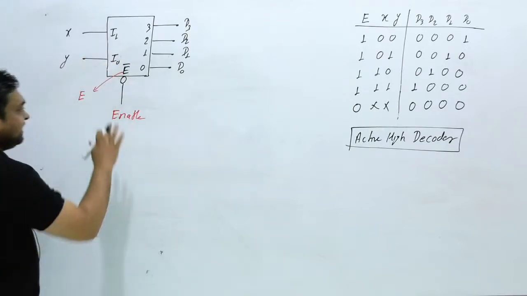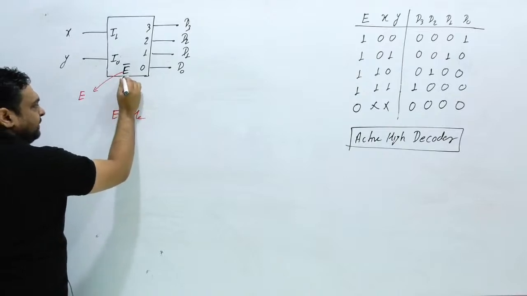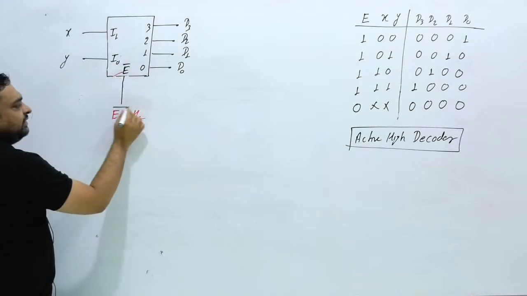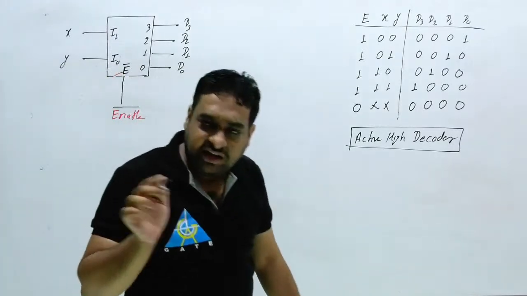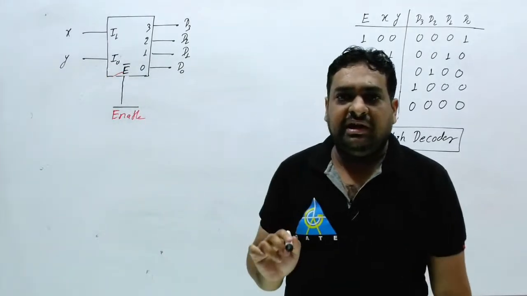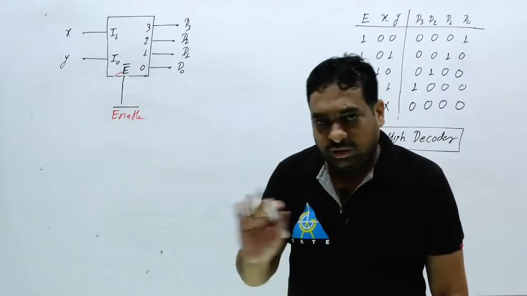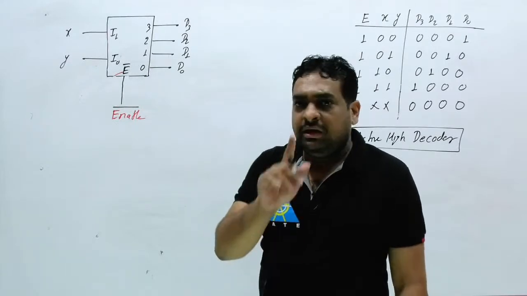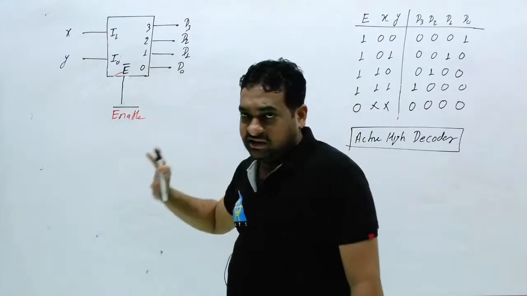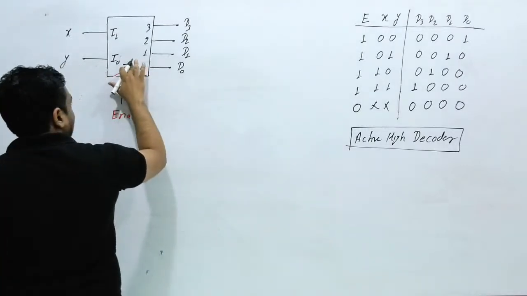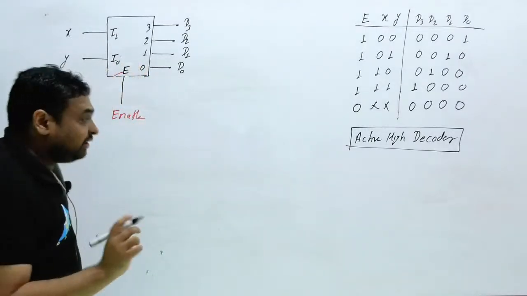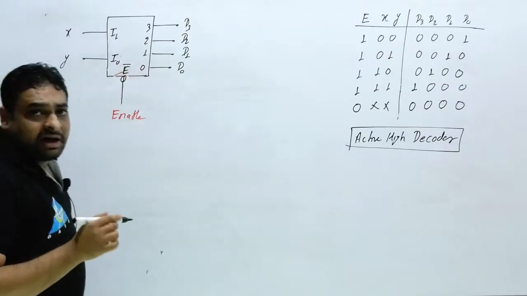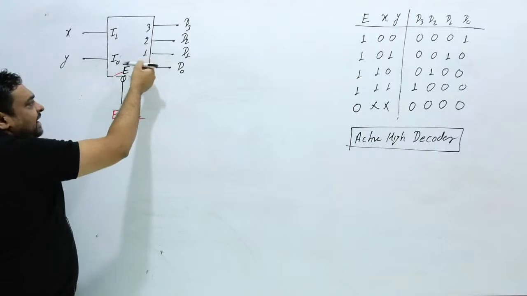Sometimes the examiner will not provide a bubble, but will provide enable bar. It means again this decoder will enable with a 0 signal. So for 0 different representations are possible, but for 1 only one representation is possible. For 0 they can provide either a bubble or a bar, either E bar or bubble.